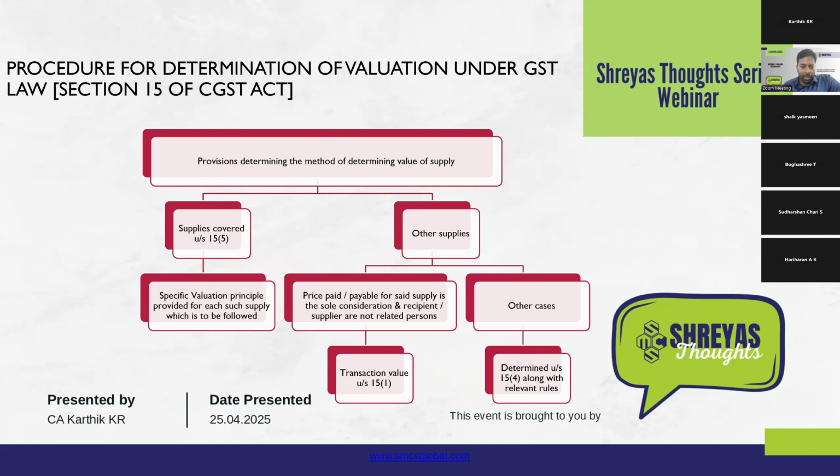In case either one of the conditions is not met, that is, if the price is not the sole consideration, which includes some element of barter transactions or entirely barter transactions, or in case the transaction is between related persons, in that case the valuation mechanism should be determined as provided in section 15.4 read with the relevant rules.